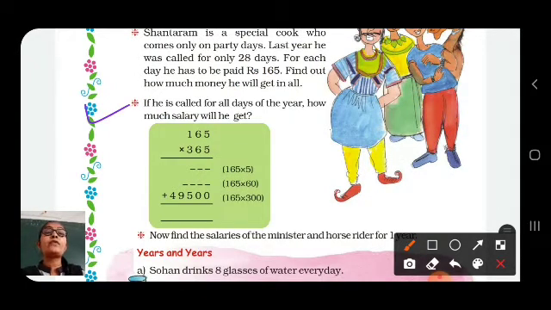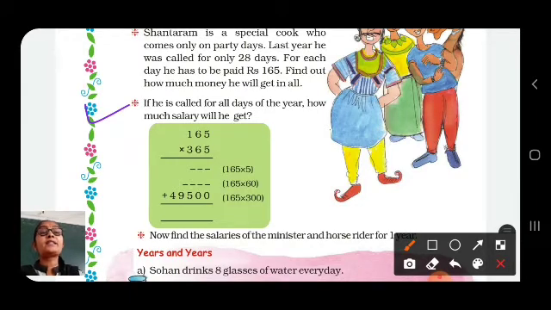If he is called for all days of the year, how much salary will he get? Students, how many days are there in 1 year? There are 365 days in a year, and salary for one day is equal to 165. So here we have to multiply 165 with 365.